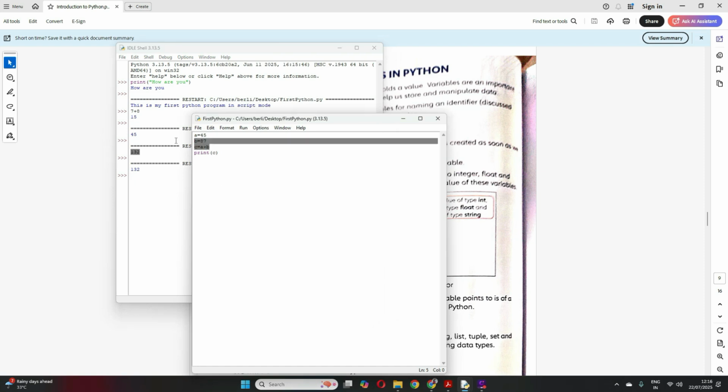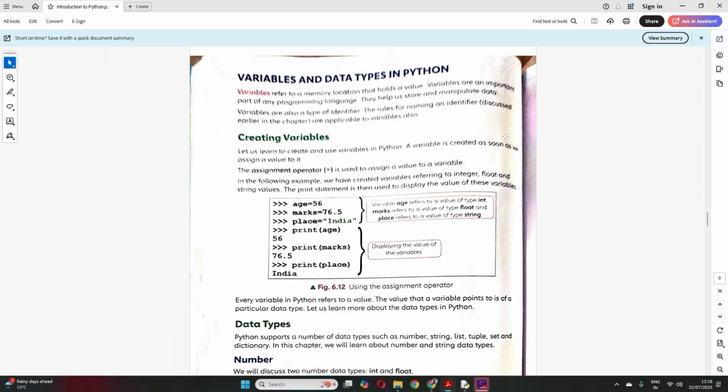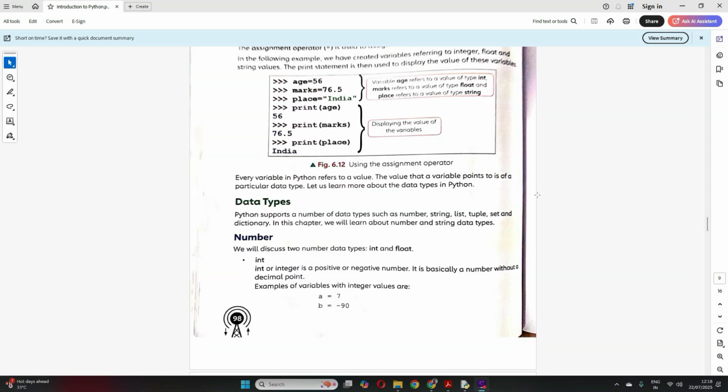Clear? So here we have three variables being defined. I hope variables are now very clear, and variables are also identifiers. So a, b, c are my three identifiers, and this equal to sign is known as the assignment operator. Clear? Now we'll move on to data types.